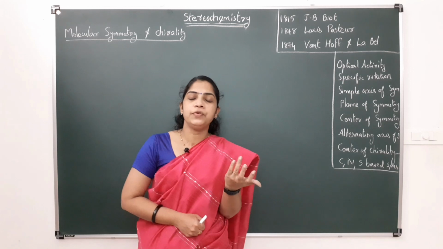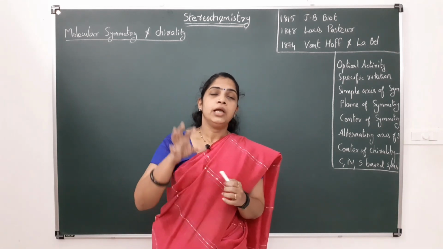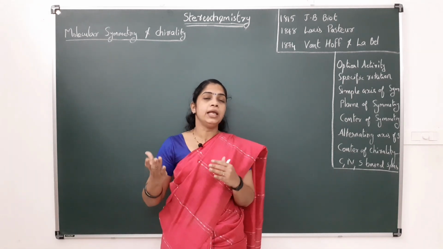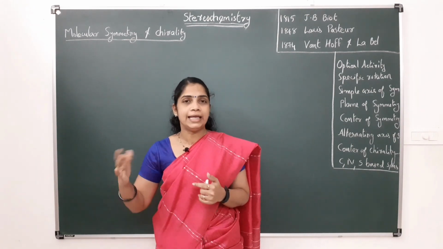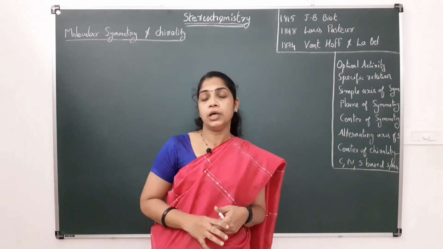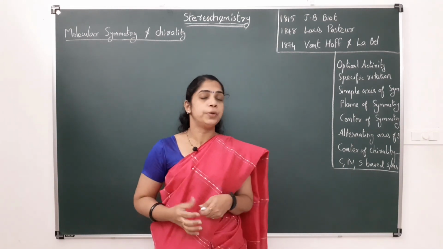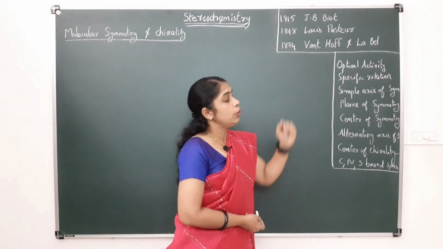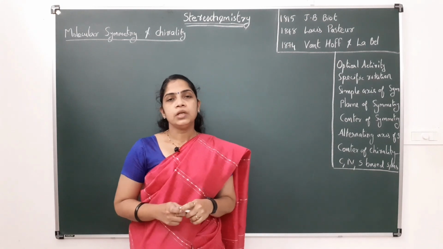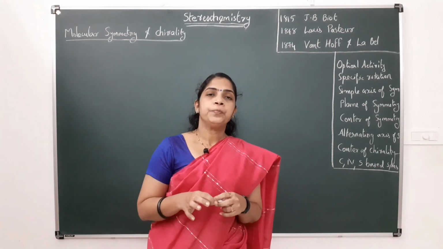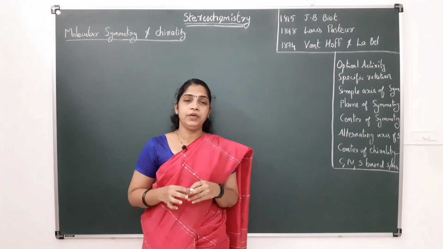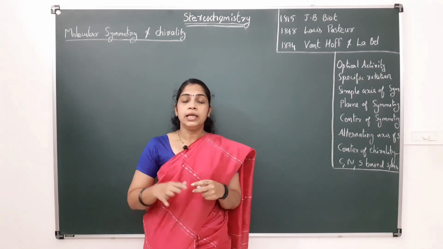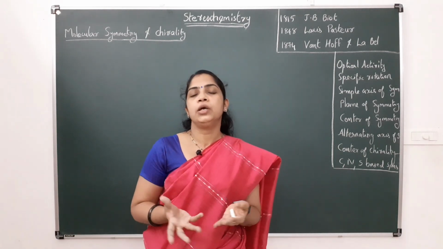What is optical activity? It is the ability of a compound to rotate the plane of plane polarized light either towards the right direction or to the left direction. In 1848, Louis Pasteur explained that this optical behavior is due to the dissymmetry of the compound.